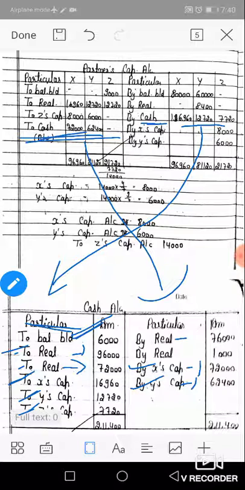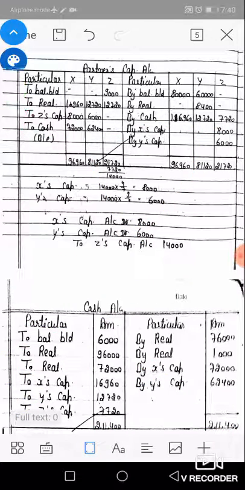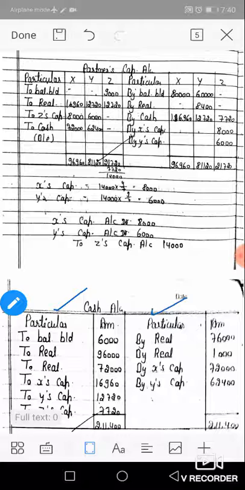Then realization account DR to cash for payment to creditors, and realization account DR to cash for unrecorded liability of rupees 1,000, and finally both sides are equal at 2,11,400. Okay, so all cash received is transferred to the DR side and all payments are transferred to the CR side.